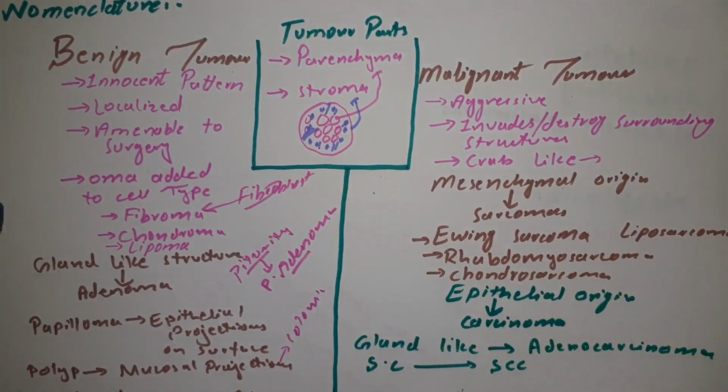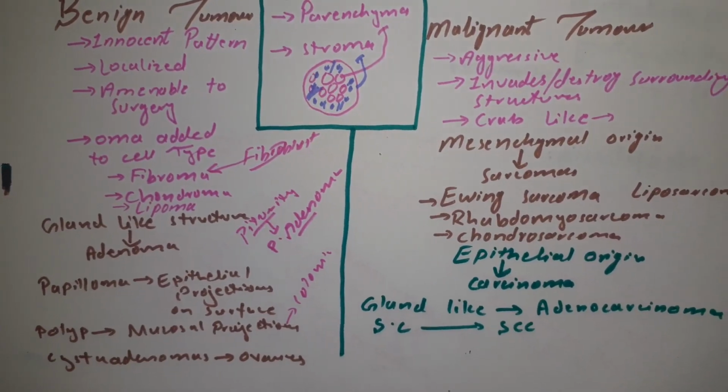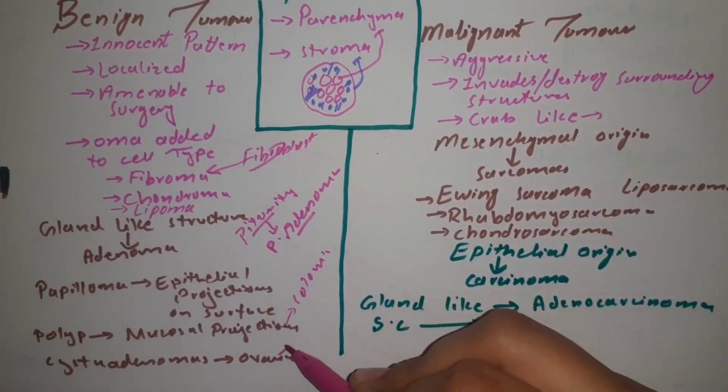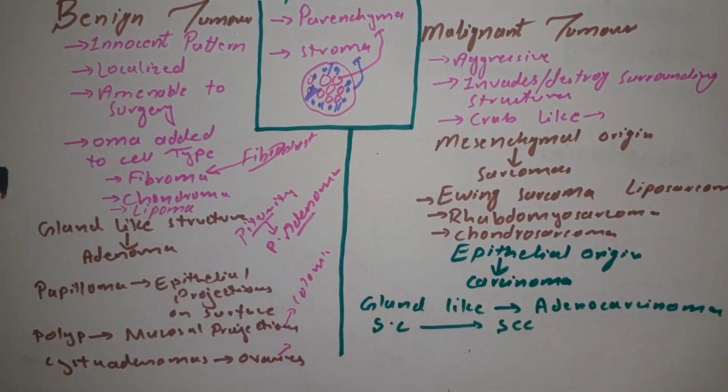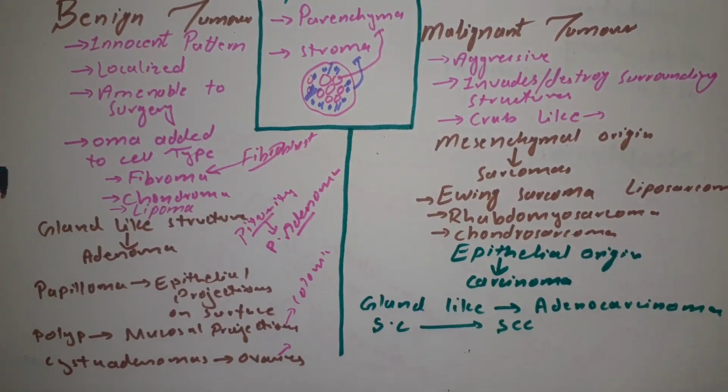Nasal polyps are basically inflammatory. However, they can also be of neoplastic origin. And sometimes, if a tumor arises in a hollow cystic organ, for example in case of ovaries, the word cystadenoma is used to show its cystic nature. However, this nomenclature is not generalized. There are many exceptions to this nomenclature, and not all tumors fit into this current nomenclature.